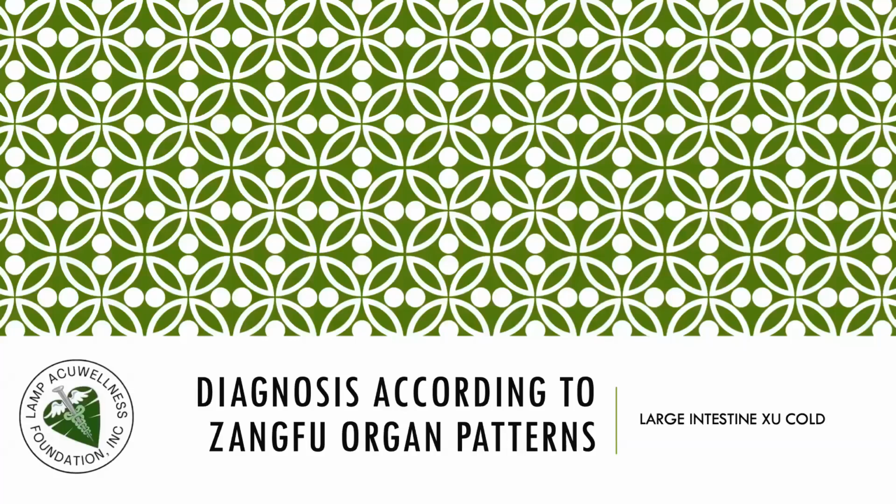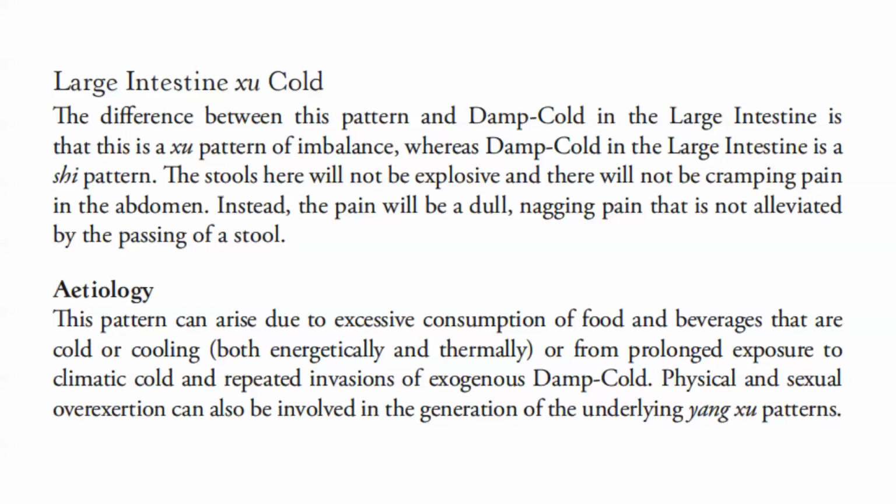Let's discuss large intestine deficient or empty cold as we continue with our diagnosis according to zang fu organ patterns. The difference between this pattern and damp cold in the large intestine is that this is a deficiency pattern of imbalance, whereas damp cold in the large intestine is an excess pattern.